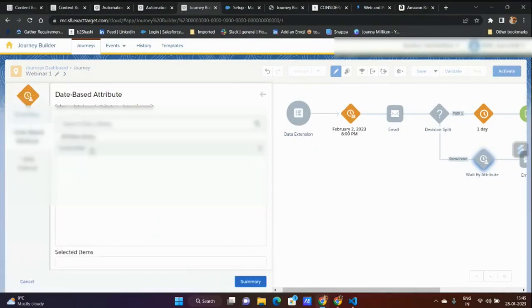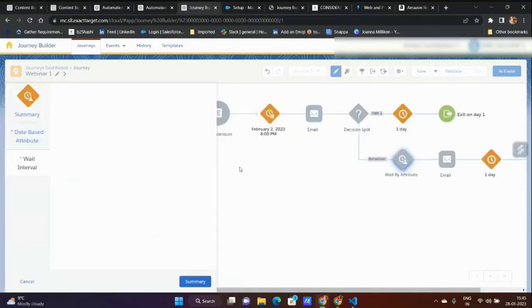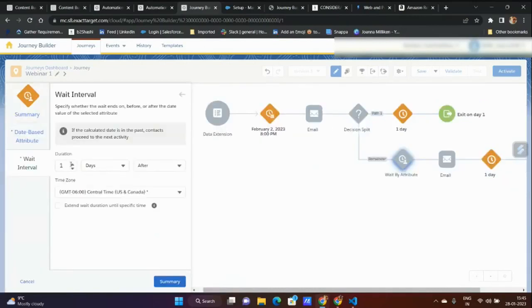date. So I have to go and select the contact data, and let's say they have some date field. So record created date, just imagine this is the webinar date. So I say this is a webinar date. Now when I want to send, I want to send by duration, not 1 day. This is a day only there.